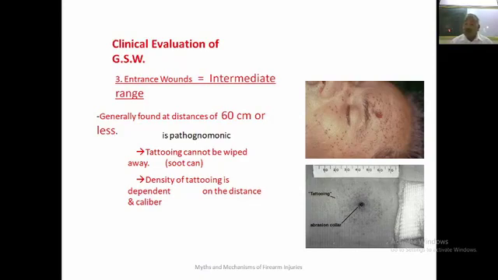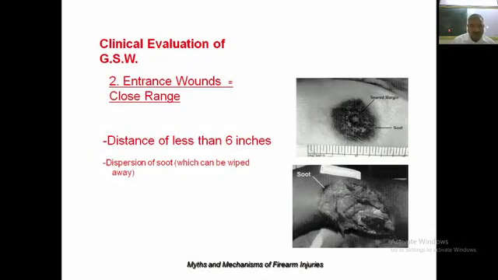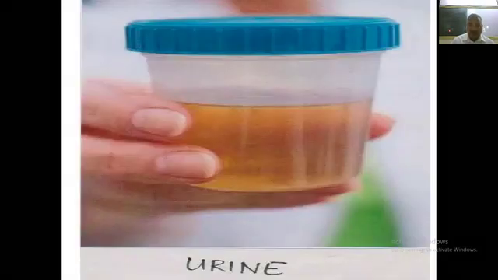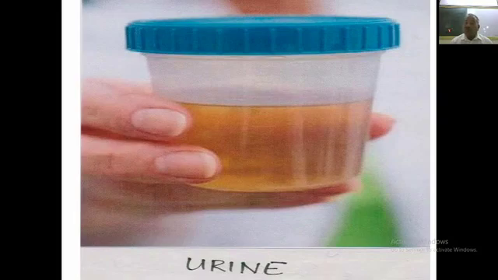And this tattooing is due to burning gunpowder, and burnt gunpowder will produce blackening, which can be easily wiped off, whereas tattooing is difficult to wipe out. This lacerated wound helps us in calculating the distance of fire. Weapon which caused death.